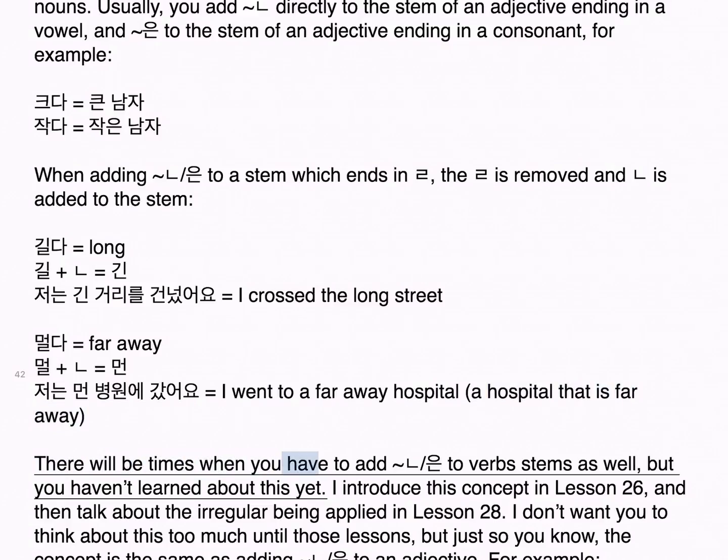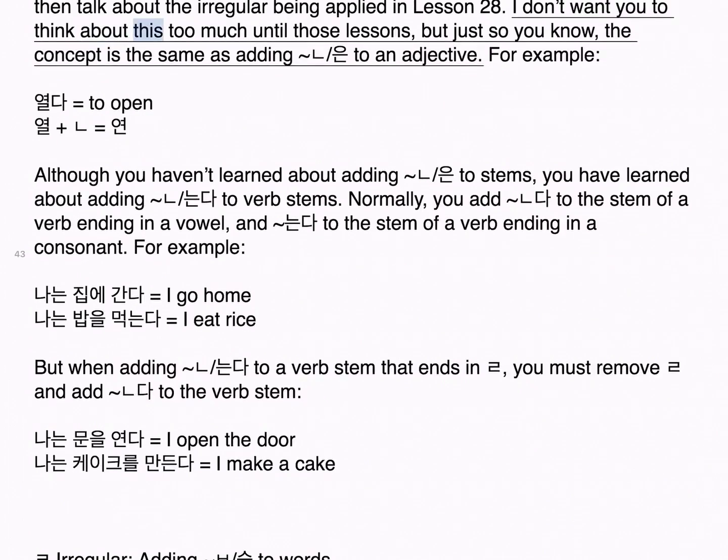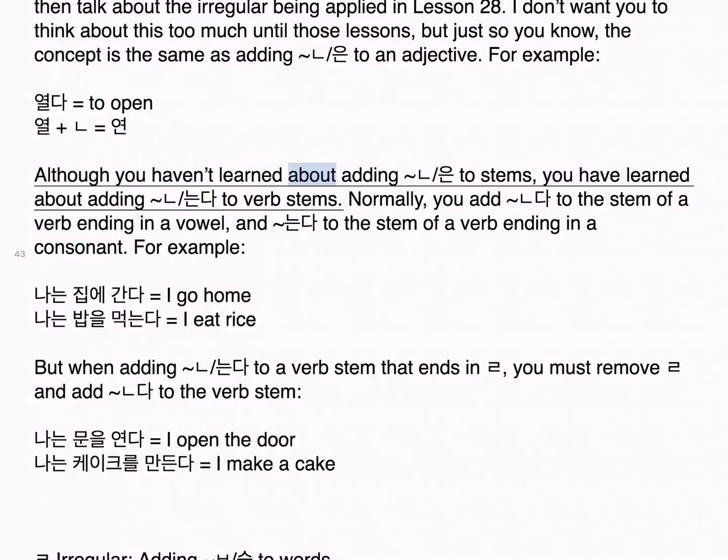There will be times when you have to add ㄴ/은 to verb stems as well, but you haven't learned about this yet. I introduce this concept in lesson 26, and then talk about the irregular being applied in lesson 28. I don't want you to think about this too much until those lessons, but just so you know, the concept is the same as adding it to an adjective. For example, 열다, to open. 열 plus ㄴ equals 연.